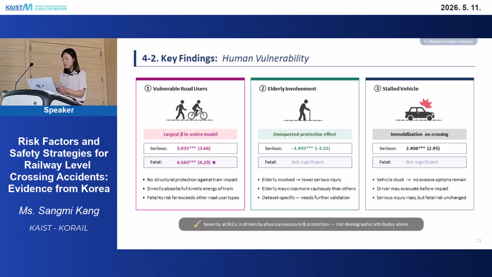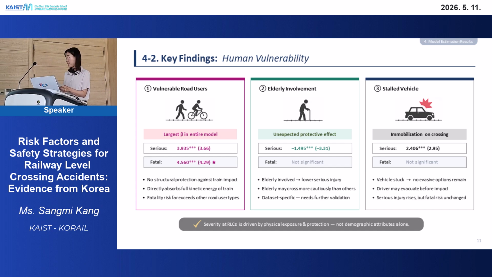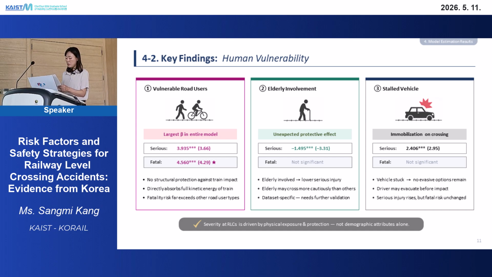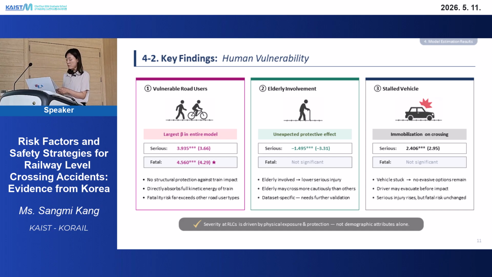The second, elderly involvement, showed an unexpected result. The factor was actually related to lower serious injury. So one possible explanation is risk compensation behavior. Elderly people may already be aware of their physical limitations, so they tend to cross more cautiously than we think. But this needs further validation.